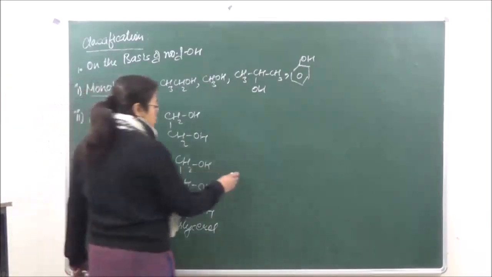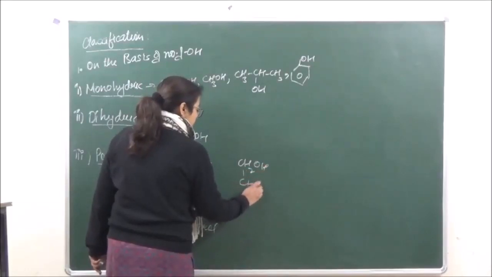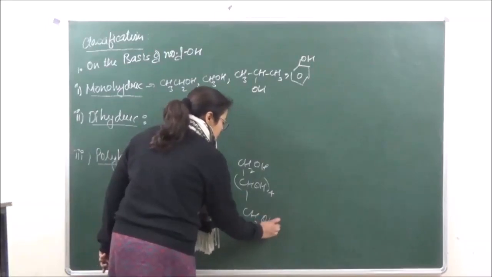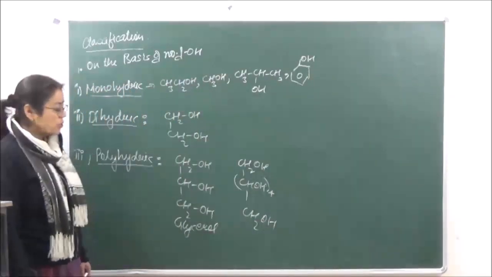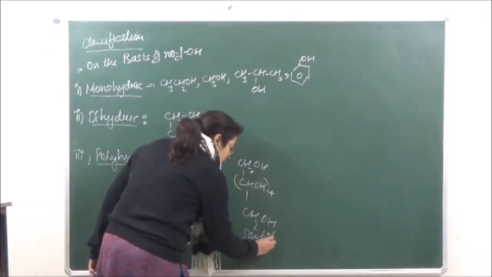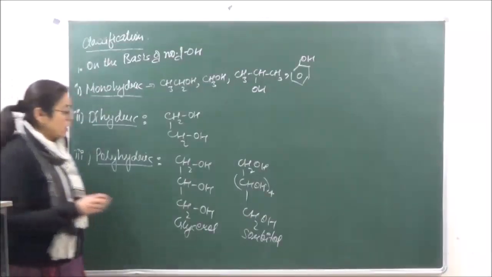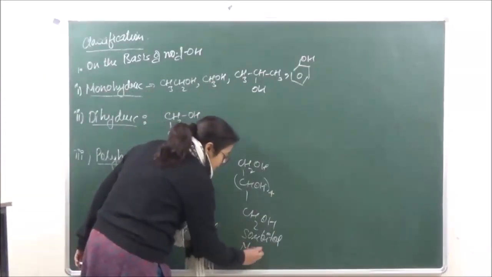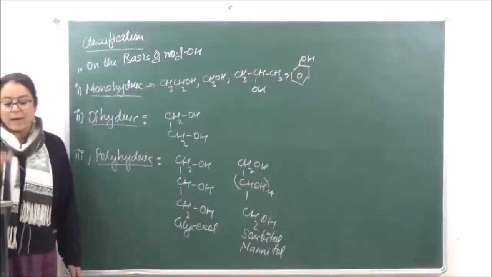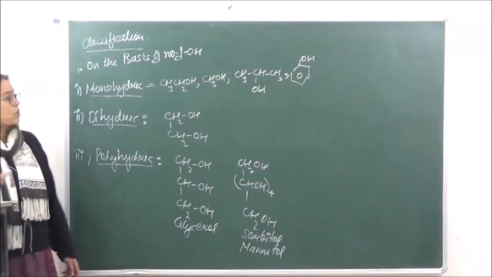And if there are more than 3 present, an example we can take is one with 6 hydroxy groups. This is known as sorbitol, the common name. Sorbitol or mannitol. So this is the classification on the basis of the number of OH groups present.